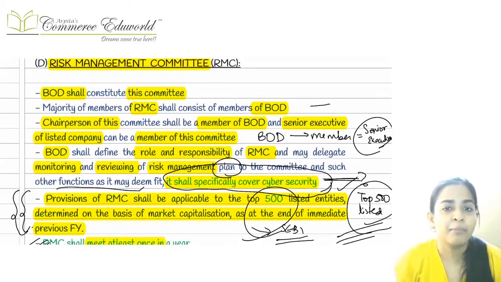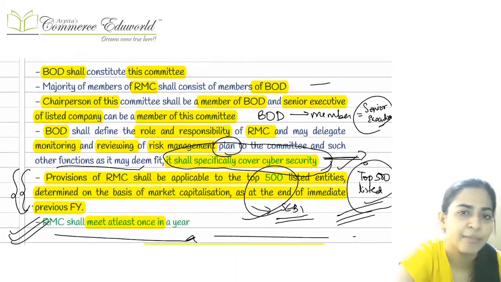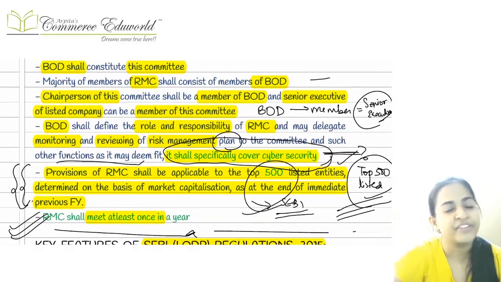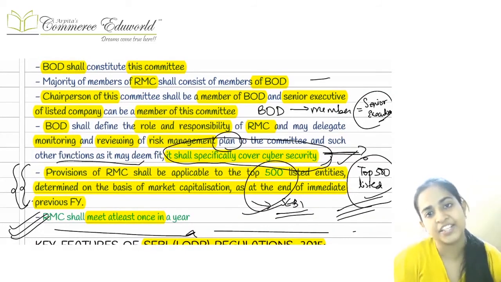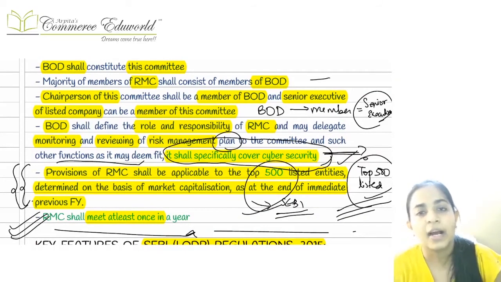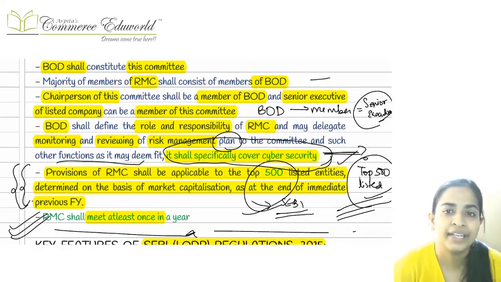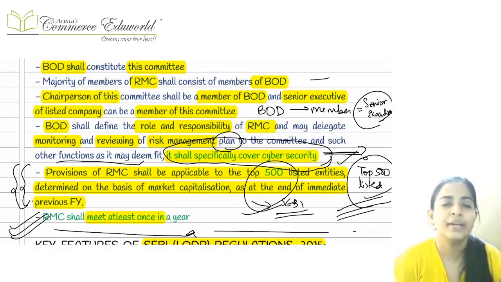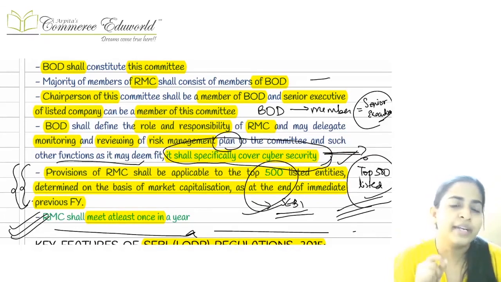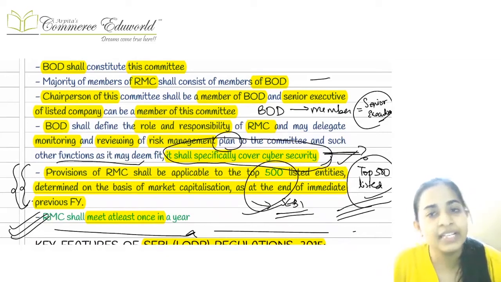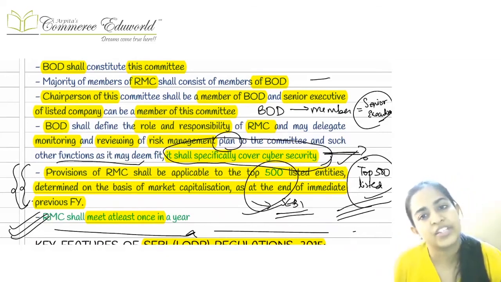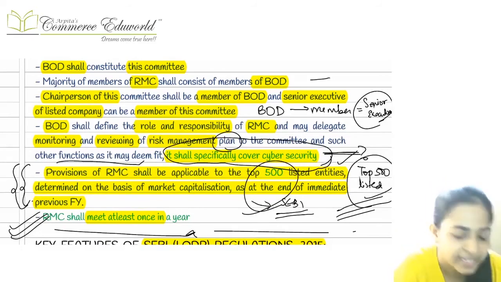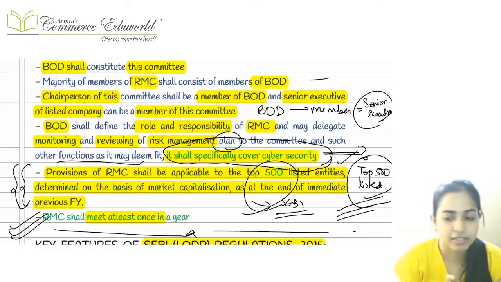Another important committee which is coming up here is your Risk Management Committee. The top 500 listed entities as per the last year's market capitalization are compulsorily required to establish this committee. Till now, whichever committees we were seeing, those were to be established by every listed entity. This is a committee which has to be established by the top 500 listed entities as per the last year's market capitalization.